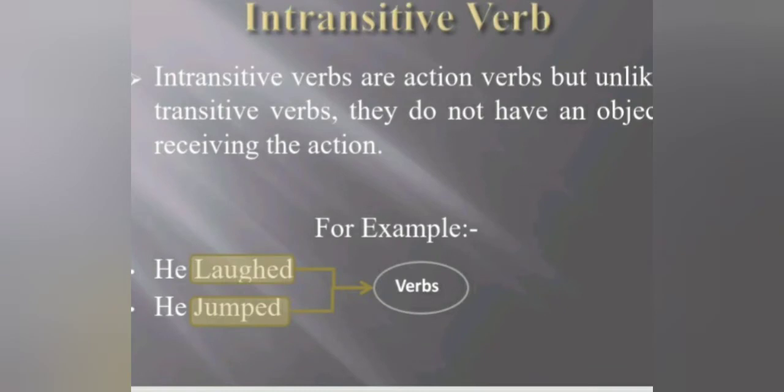Intransitive verbs. Intransitive verbs are action verbs, but unlike transitive verbs, they do not have an object for receiving the action, because they are complete in themselves, or their meaning is complete without the object. For example, he laughed, and the second one is he jumped. In this case, we can see that they do not require any object because they are complete in themselves.